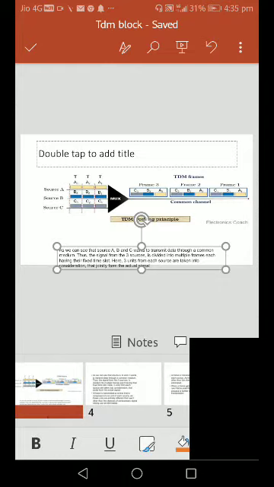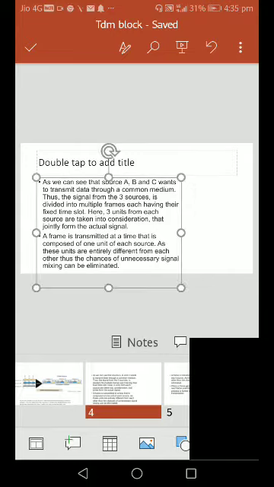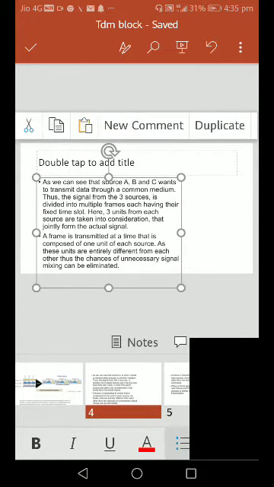Next slide. As we can see, sources A, B and C want to transmit through a common medium. The signal from the 3 sources is divided into multiple frames, each having fixed time slots. Here, 3 units from each source are taken into consideration.